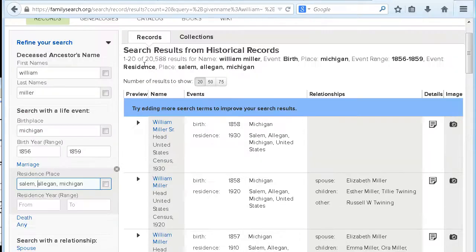One thing you should probably notice is that I had 20,588 results on my William Miller search. So you can see that it's very good to add extra criteria.